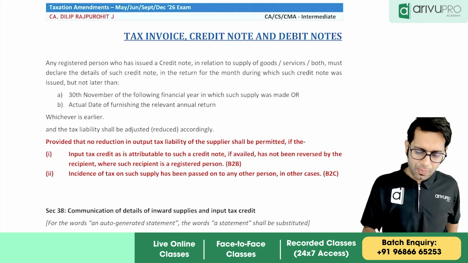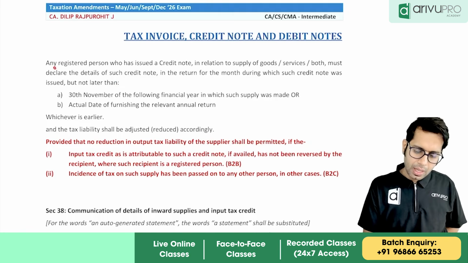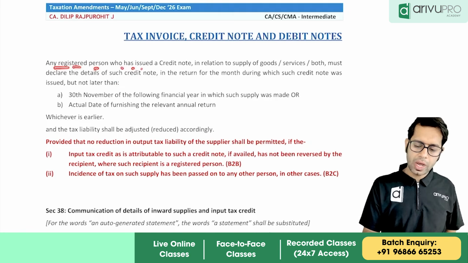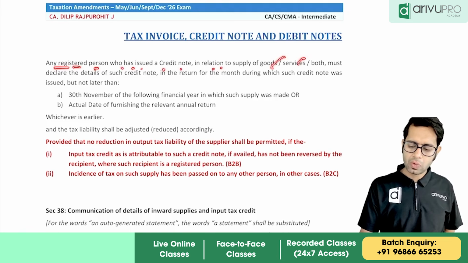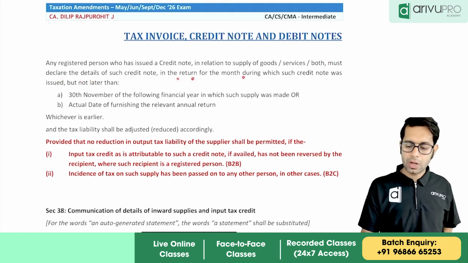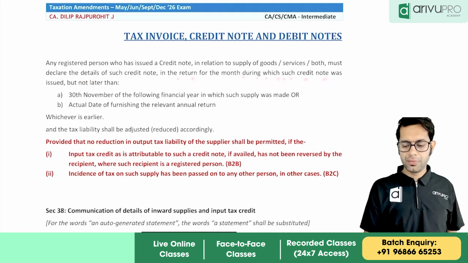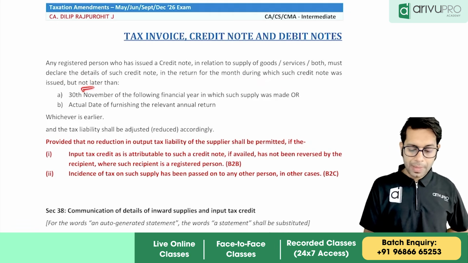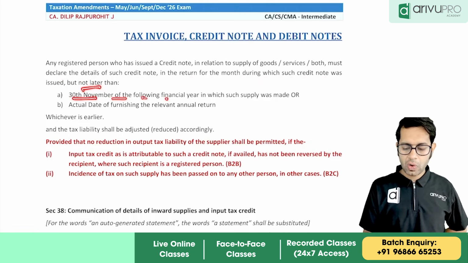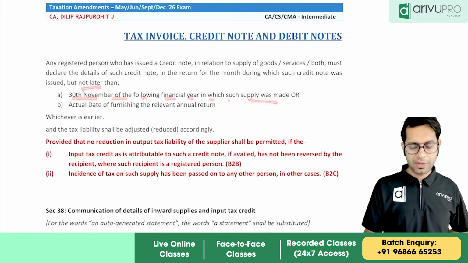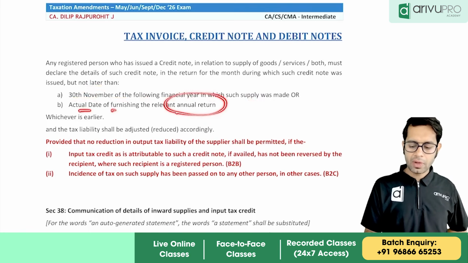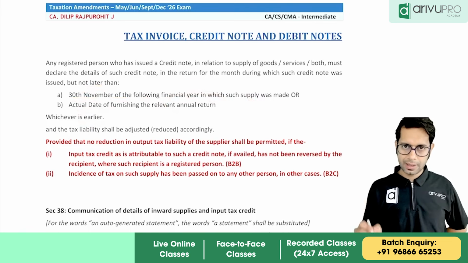With respect to that, they have told one point. Any registered person who has issued a credit note in relation to supply of goods or services or both must declare the value of such credit note in the return for the month when that credit note was issued, but not later than 30th November following the financial year in which such supply was made, or the actual date of filing the annual return, whichever is earlier.